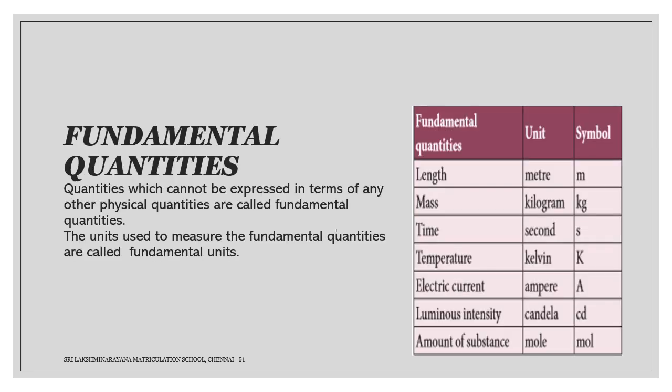Fundamental quantities. Quantities which cannot be expressed in terms of any other physical quantities are called fundamental quantities, otherwise known as base quantities. The units used to measure the fundamental quantities are called fundamental units. There are 7 fundamental quantities. They are length, mass, time, temperature, electric current, luminous intensity, and amount of substance.